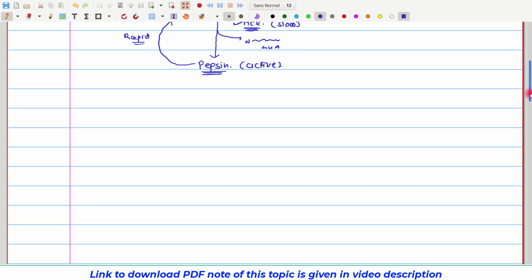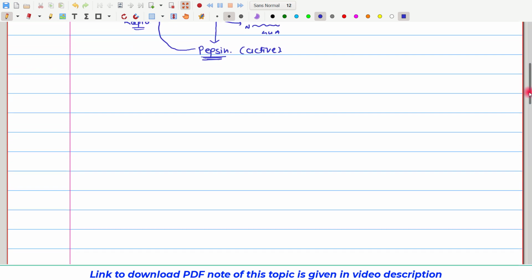Now, pepsin has the capacity to break down peptide bonds, but it has certain characteristics. The first thing is that pepsin is fully active in the acidic environment. Its pH optimum is between 2 and 3, and we know that this pH is provided by hydrochloric acid.